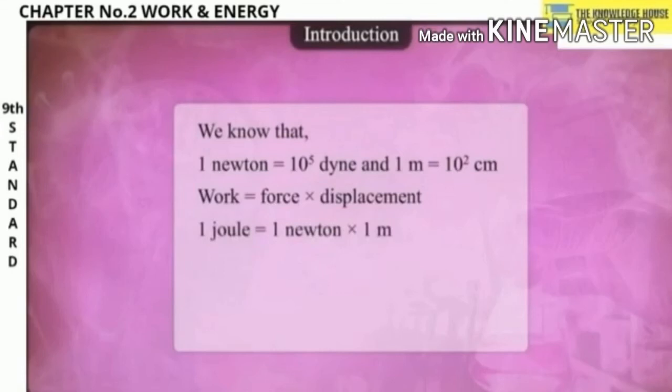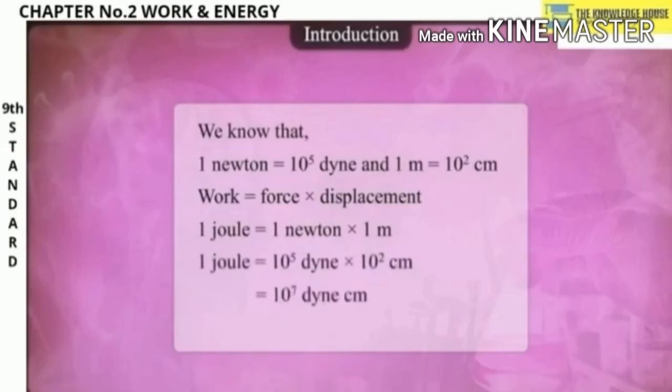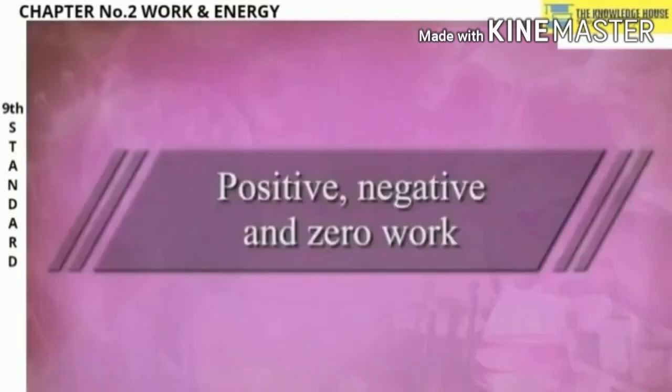So finally, work is equal to force into displacement. We will now write the values of force and displacement. 1 joule is 1 Newton into 1 meter, which is 10 raised to 5 dyne into 10 raised to 2 centimeter. If you add the indices of 10 raised to 5 and 10 raised to 2, it will be 10 raised to 7 dyne centimeter.